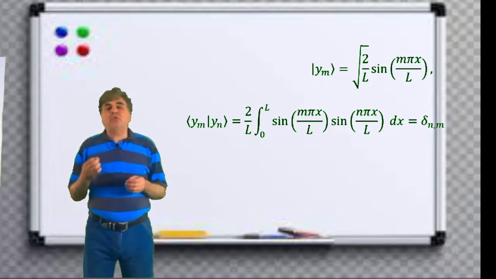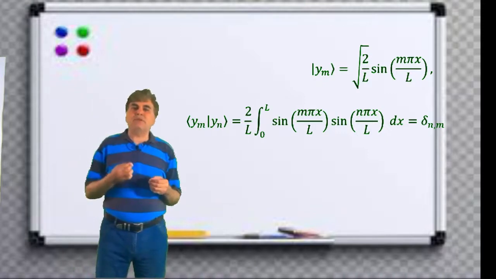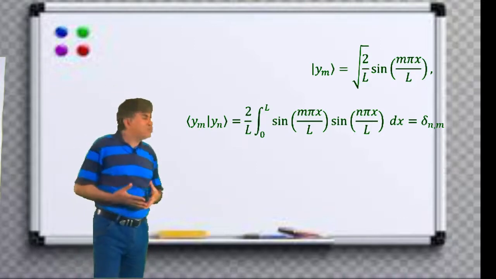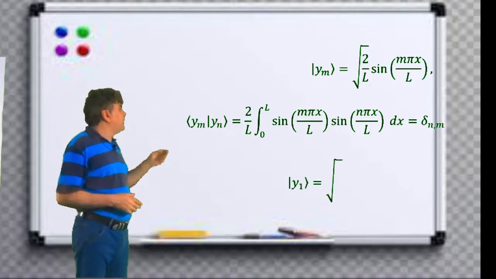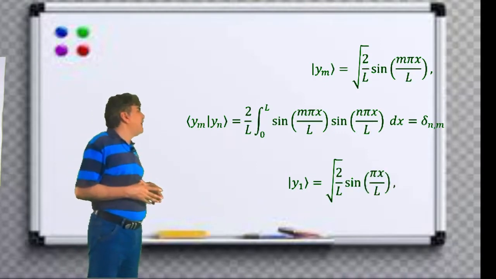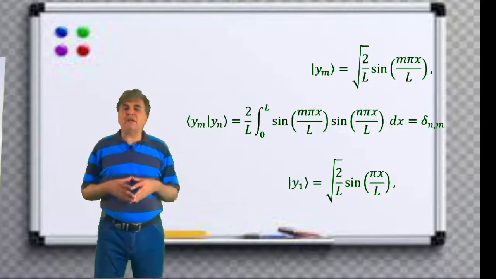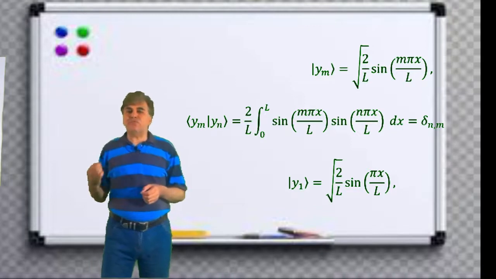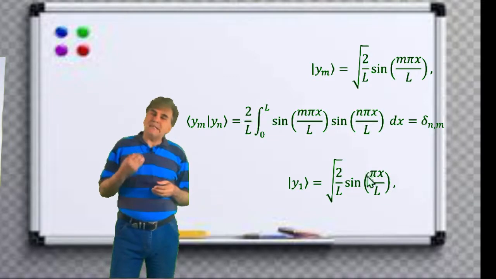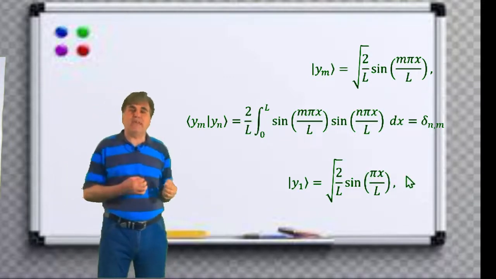That is, for each value of m, the function has infinite components, where each component corresponds to a single value of x. For example, for m equal to 1, we have ket y1 equals square root 2 divided by L sine pi x divided by L, which has continuously distributed infinite components corresponding to the continuously varying value of x. So from this example, you should keep in mind that function spaces even exist in classical mechanics.